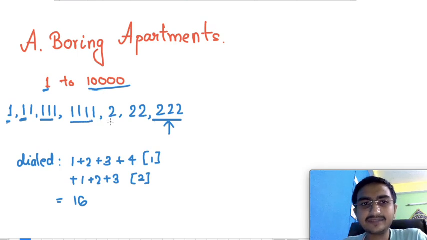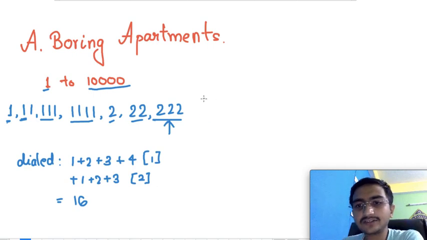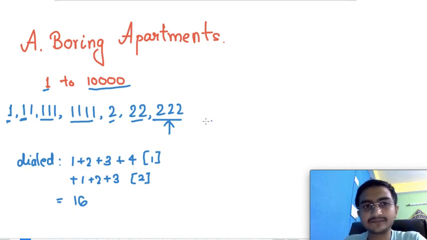Similarly 2, 22, 222. Suppose the guy at 222 picks up the call, then he will not go to 3, 4, 5 and so on. We have to tell the total number of buttons pressed by this guy.